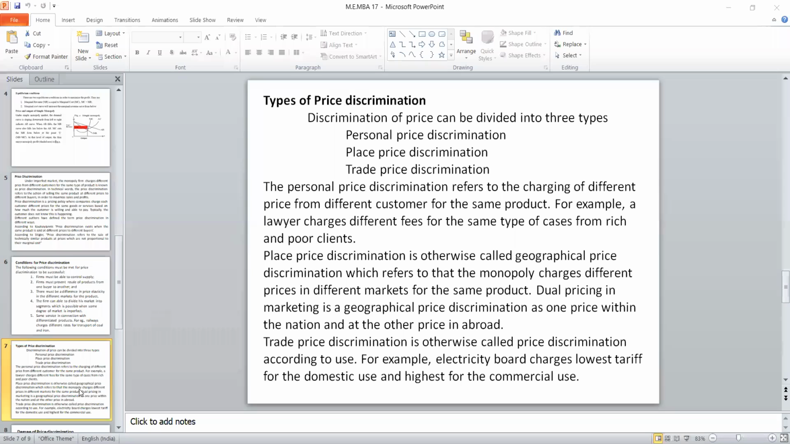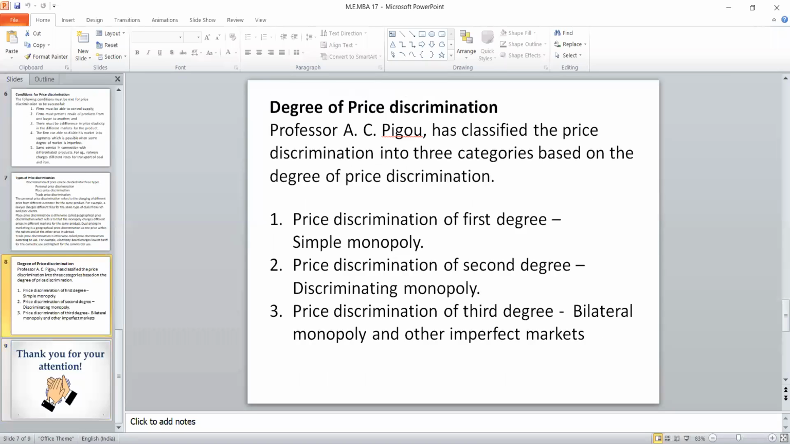Apart from this, there is one more type called degree of price discrimination. There are three degrees. Professor A.C. Pigou has classified this monopoly, especially the price discrimination. He has made three different categories. Price discrimination of the first degree is called simple monopoly. Price discrimination of the second degree is called discriminating monopoly.